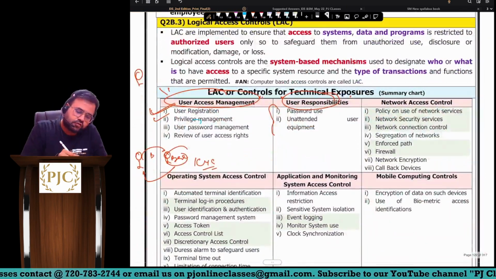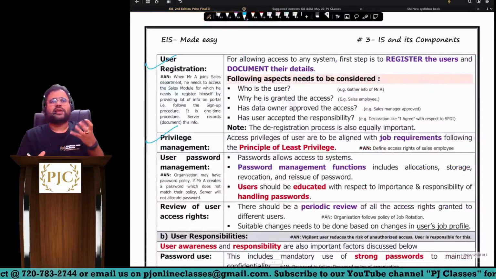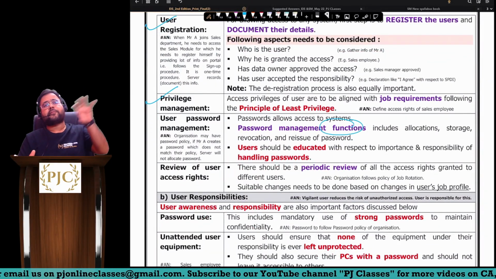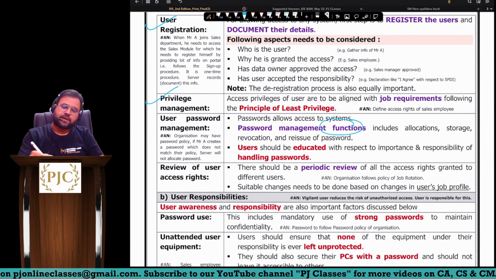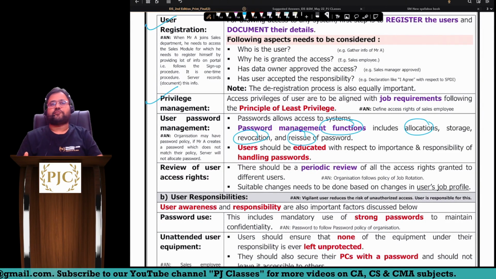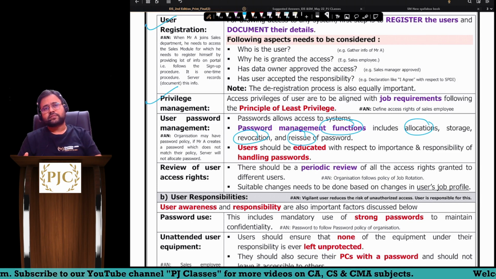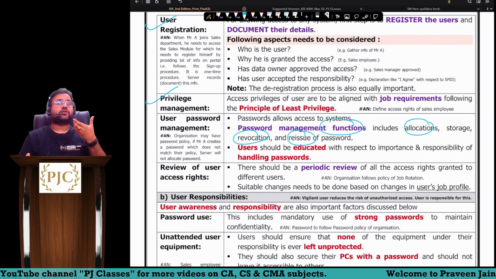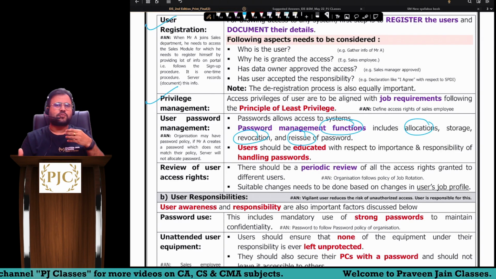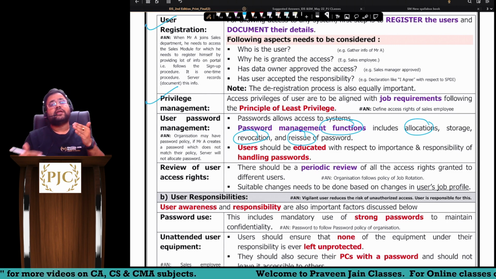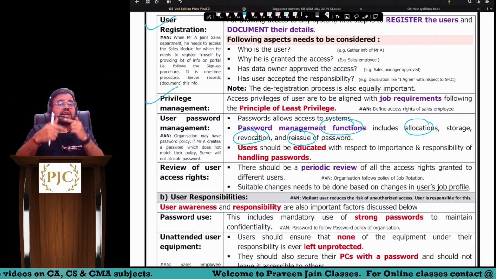Then we use password management. So there should be a good policy, or proper functions, for allocation of passwords, for revocation of passwords, for reissue of passwords, etc. For example, most companies have a policy with respect to creation of a password. Special digit should be there, special character should be there, 8 digits minimum hona chahiye, sir. Similarly, they do have a policy for resetting also, sir.